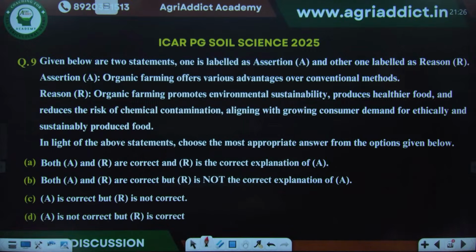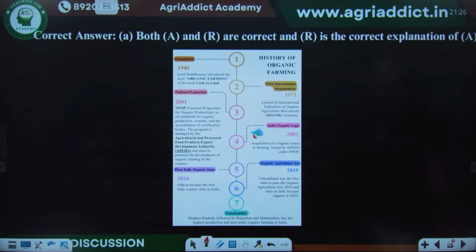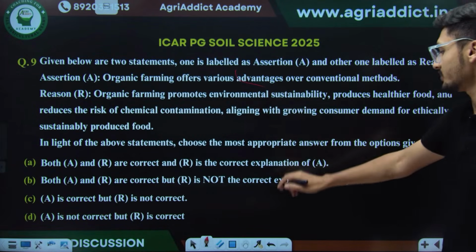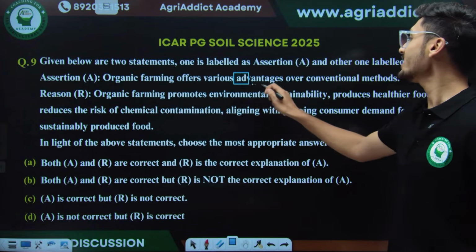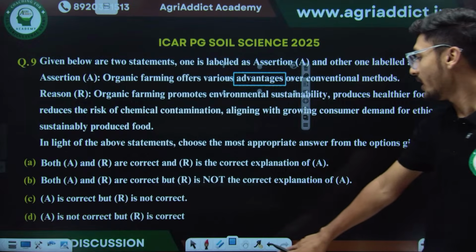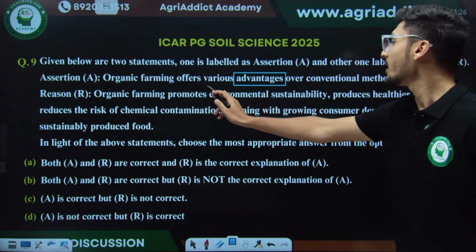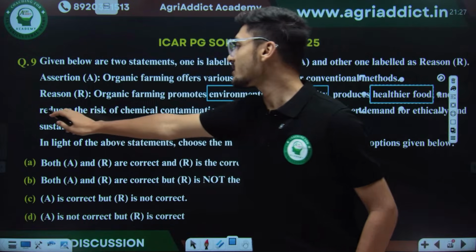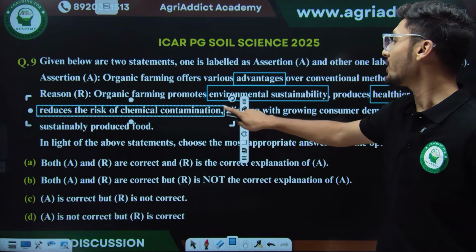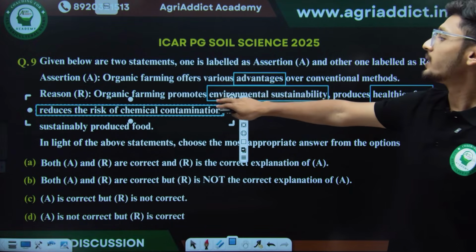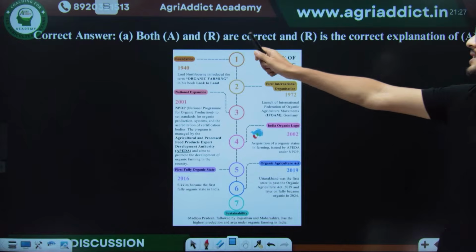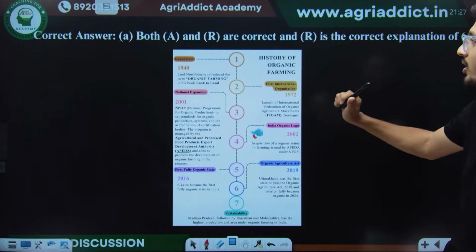Okay, most of you are saying A. Yes, A is definitely the correct answer for this question, as it is very simple. See, the assertion is organic farming offers various advantages over conventional farming. In what ways? Organic farming promotes environmental sustainability, produces healthier food, and reduces the risk of chemical contamination. So yes, the reason is perfectly explaining the assertion, and hence the answer given by NTA was both assertion and reason are correct, and reason is the correct explanation for assertion.